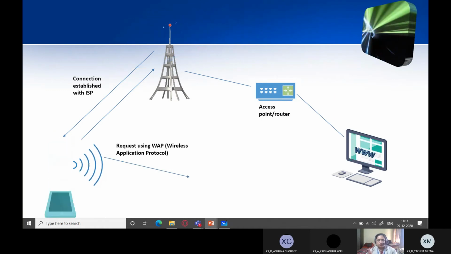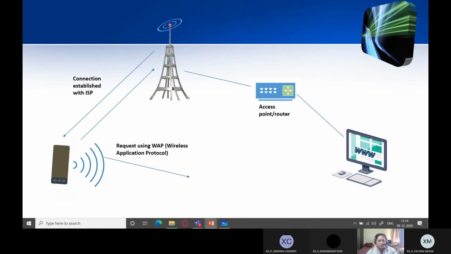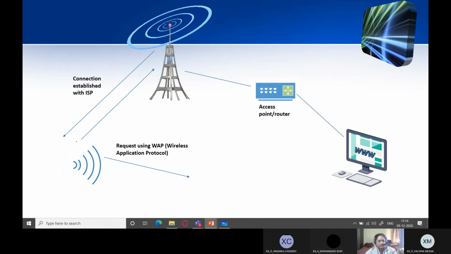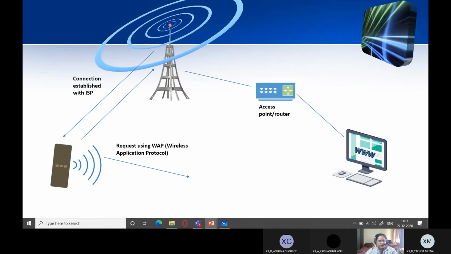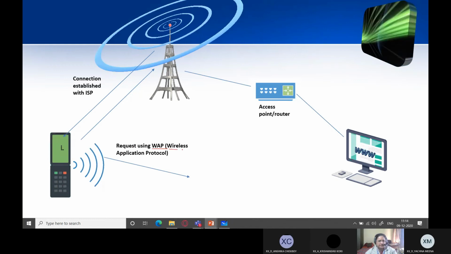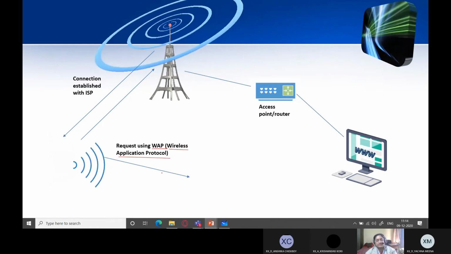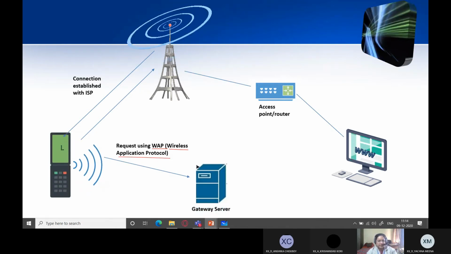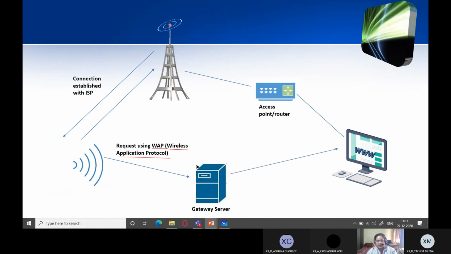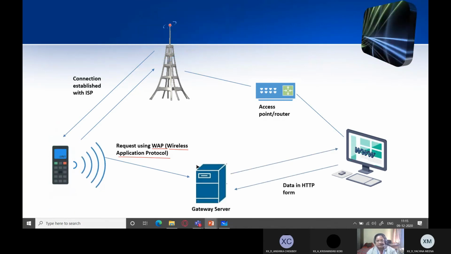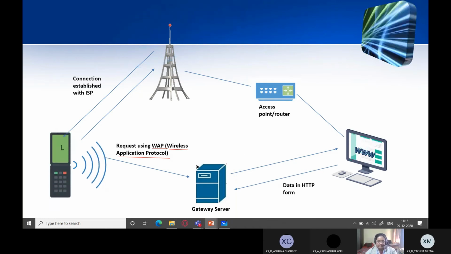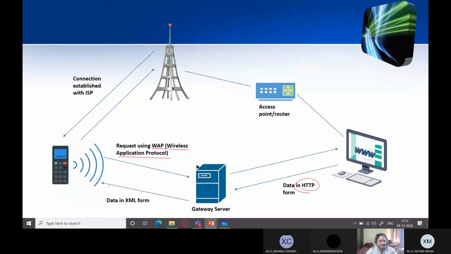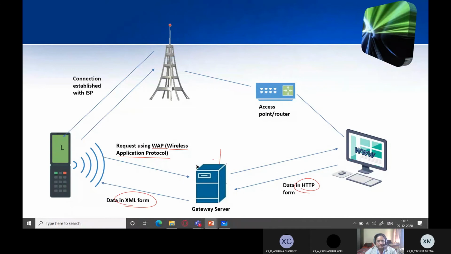Then if you want to just open Google or any page, how do you do it? You place a request whenever you use your browser on your mobile phone, right? So it places a request using WAP, that is wireless application protocol, instead of HTTP, because now you are on a different platform. It goes to the gateway server, and the gateway server establishes a connection with the World Wide Web. Then data is received in the HTTP form, and then this data is received by the cell phone in XML form.